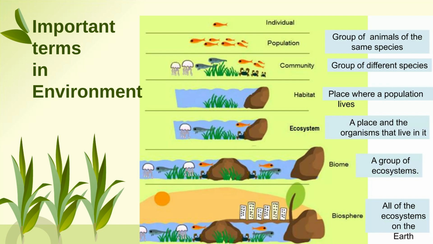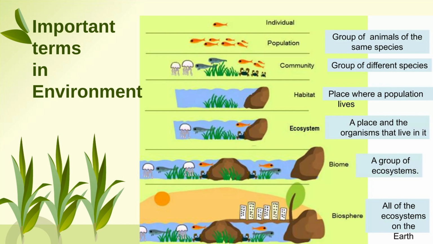Individual: only one particular kind of species is called an individual. If we have the same species in more quantity, then it is called a population. If we have various groups of animals, birds, plants and everything all living together, it is called a community. In a population we can have animals, birds, plants, anything, but I have taken animals as the example. So a group of living beings of the same species comes under population, but different species come under community.